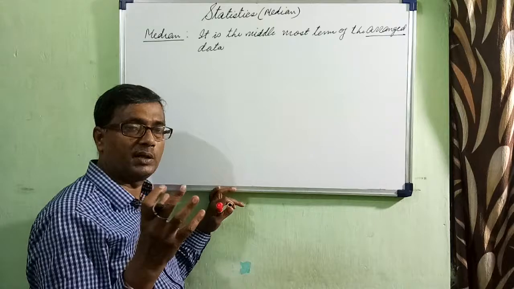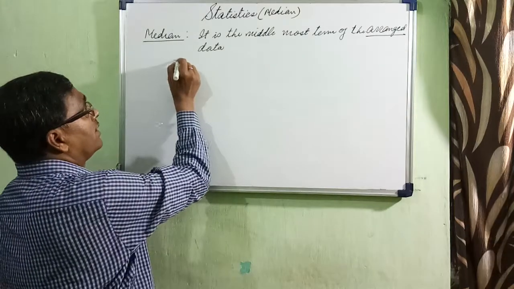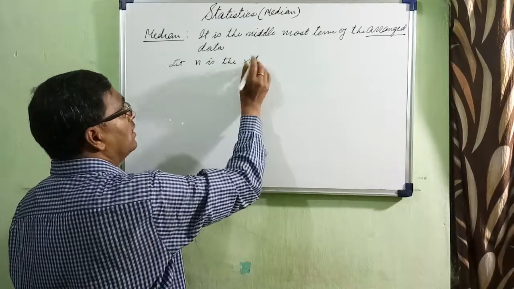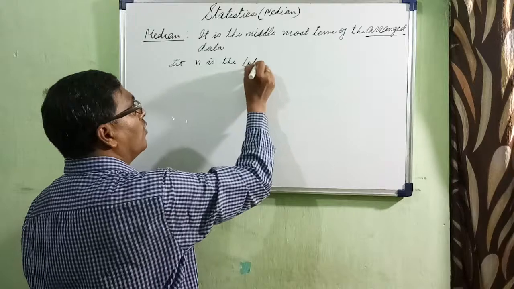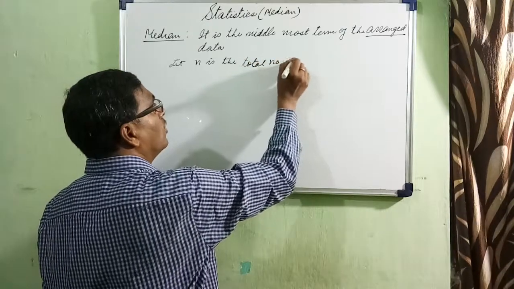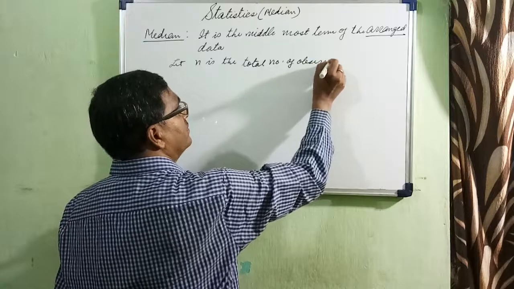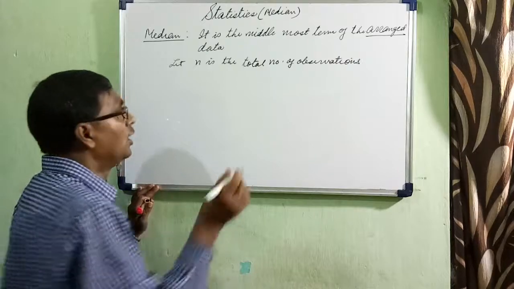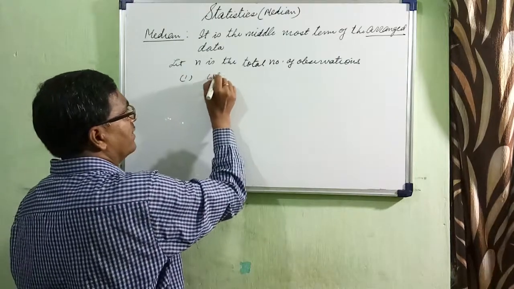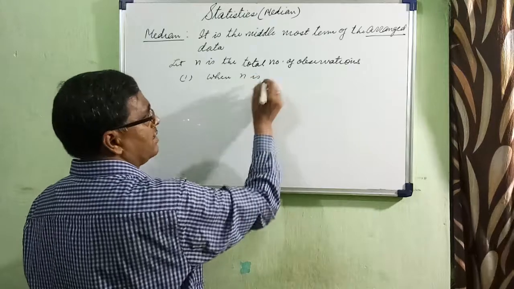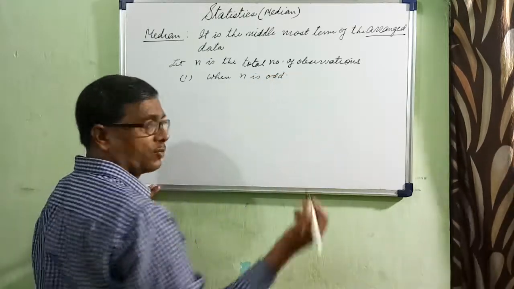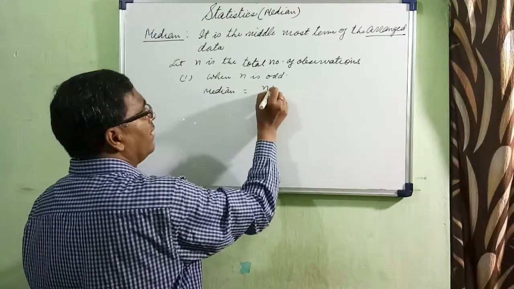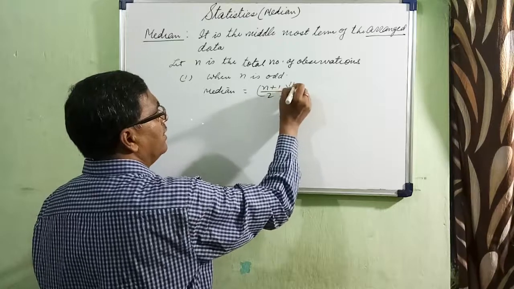What is that median? See, let n be the total number of observations. Remember, it must be arranged. So, two cases are there. When n is odd, when the number of observations is odd, then median is equal to the (n plus 1) by 2th value.